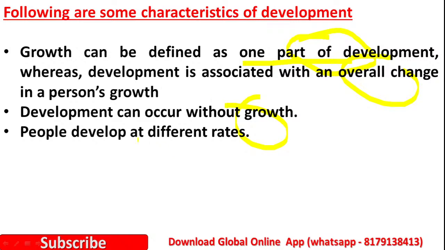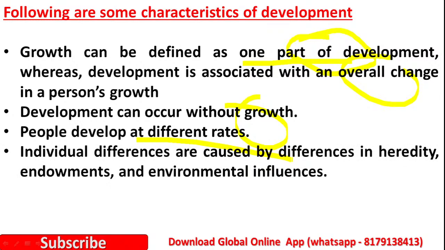Then people develop at different rates. Some may develop very slowly, some may develop fast. Then individual differences are caused by differences in heredity, endowments, and environmental influences. So there are individual differences. Some may develop slowly, some may develop at a faster rate, and this is because of heredity and environmental influences.